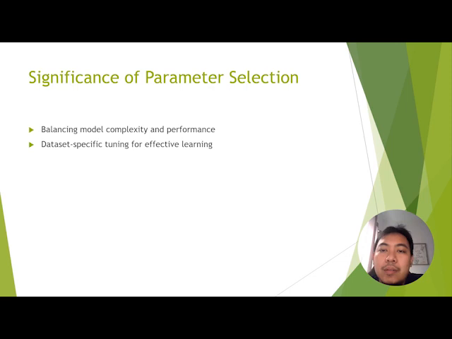Other parameters we choose are also significant. Tuning these parameters is not a one-size-fits-all task. It requires a careful examination of our dataset, understanding the complexities within, and adjusting the model parameters accordingly. Achieving the right balance ensures that our models are not too simplistic, risking underfitting, nor overly complex, leading to overfitting.